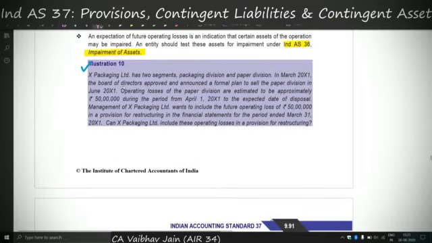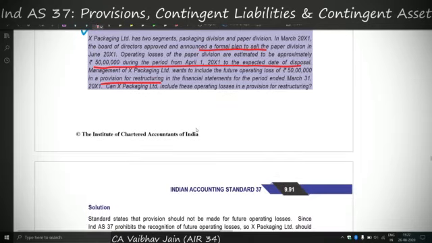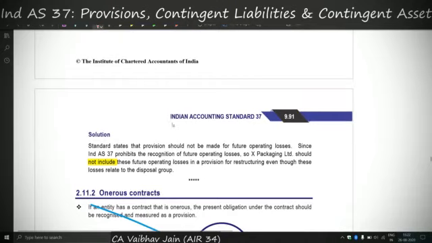So in illustration 10, it says X Packaging Limited has two segments, packaging division and paper division. In March 2011, the board of directors approved and announced a formal plan to sell the paper division. In June 2011, operating losses were 50 lakhs during the period April to the expected date of disposal. Now management wants to include this amount in the provision for restructuring. Can X Limited include the operating losses in provision for restructuring?